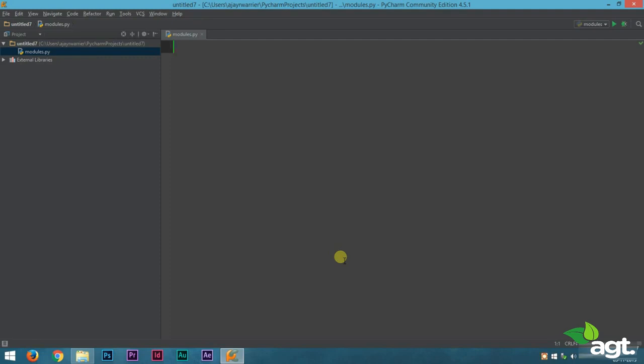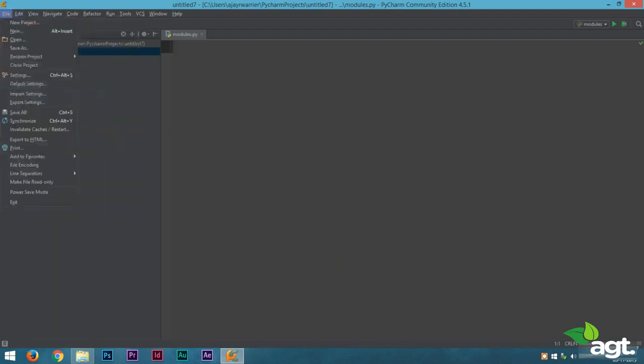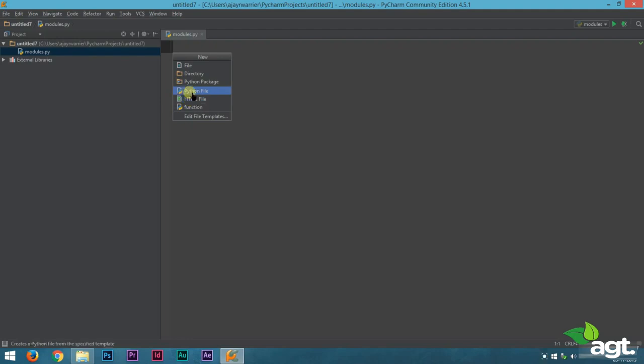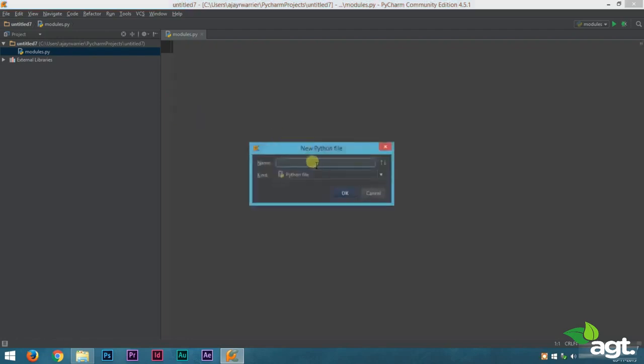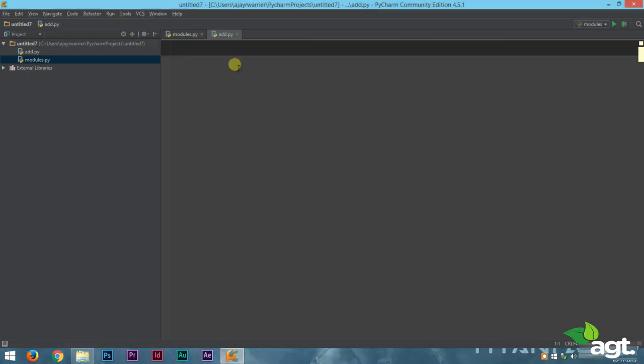Okay, so we were talking about modules, and in this lecture we will make our own modules. Let us make a new Python file. We'll go to File, New, a Python file, and we will name it add. It is going to be a very simple program. With the help of this program, you'll easily understand the need of modules. So we made a Python file called add. Now inside this we are writing a function called add, which will add two numbers. That is what it's going to do.